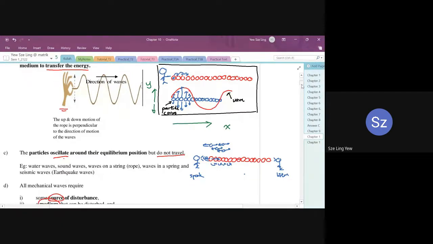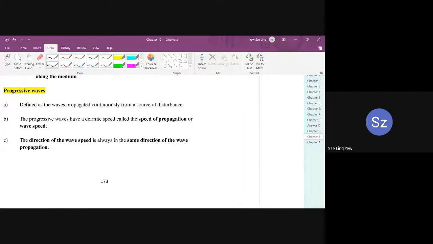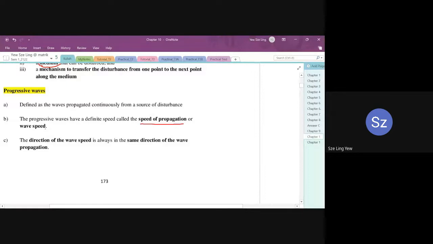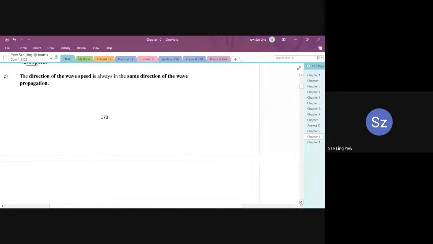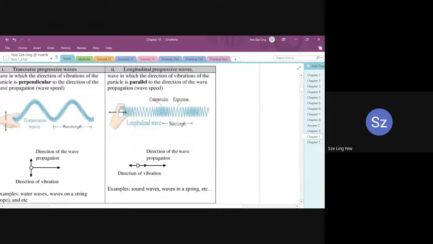All right. So progressive wave, the wave propagates from a source of disturbance, and then it has a definite speed called the speed of propagation. So you are looking at the speed of the red color line just now, or the wave speed. The direction of the speed is in the same direction as the wave propagation. So it starts from a source and then it propagates in a direction into the distance.